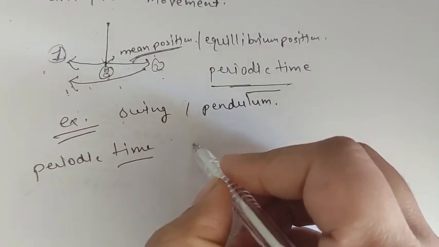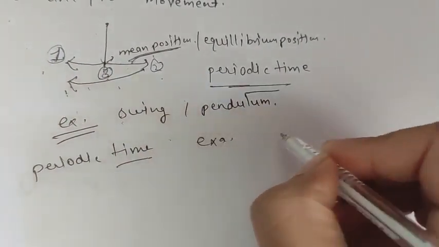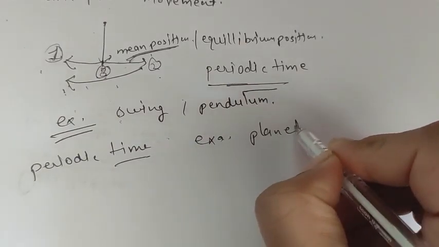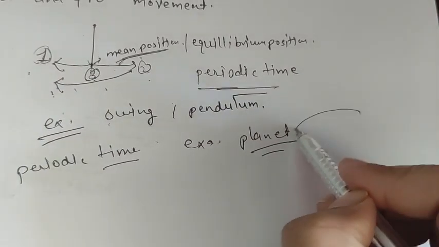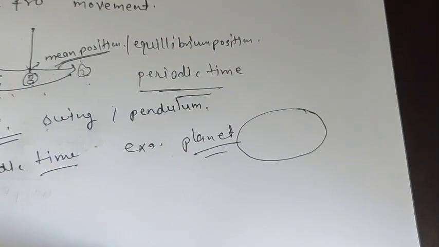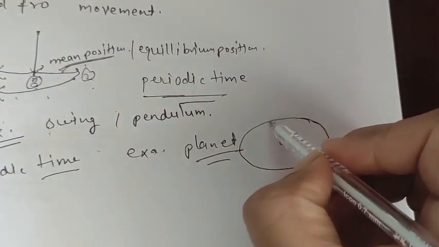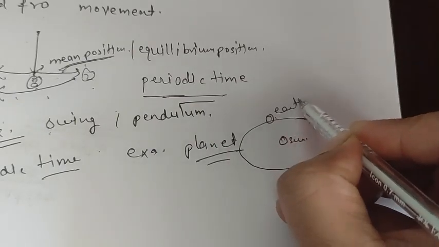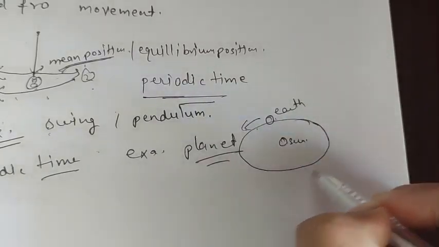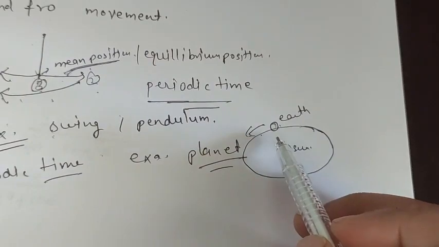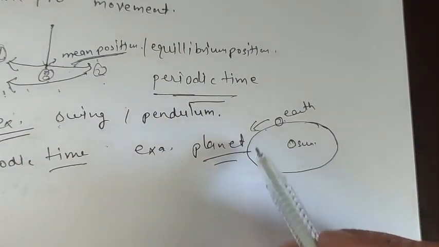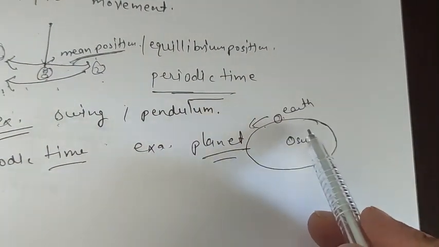If we see the example of planets revolving in a particular direction, here if we say this is the sun and this is the earth, it keeps going on and coming back to the same position every year, right?